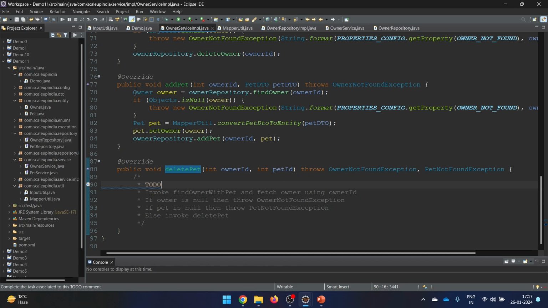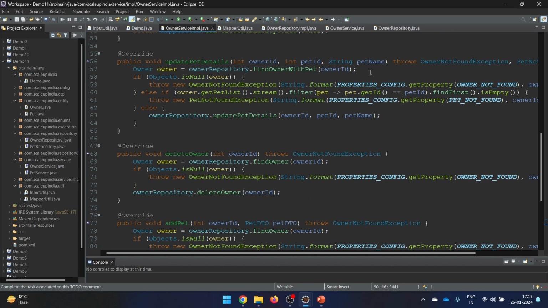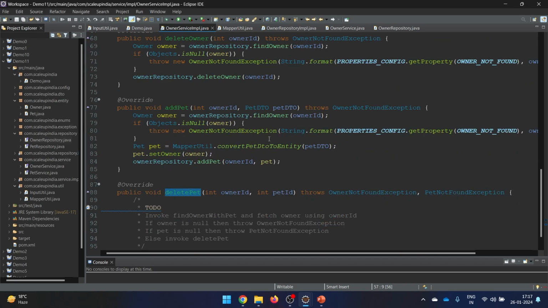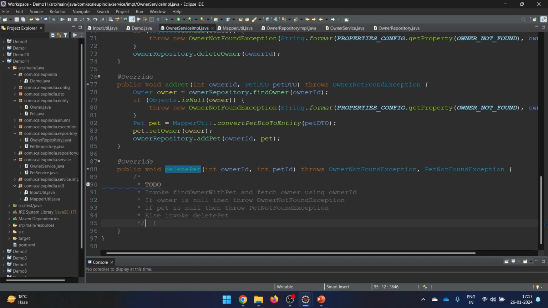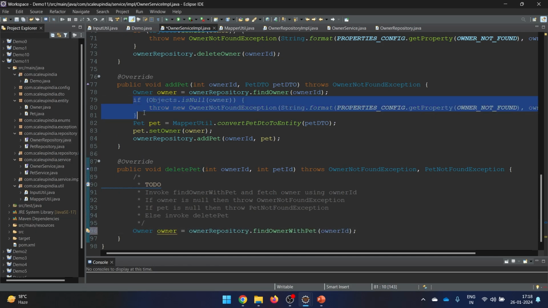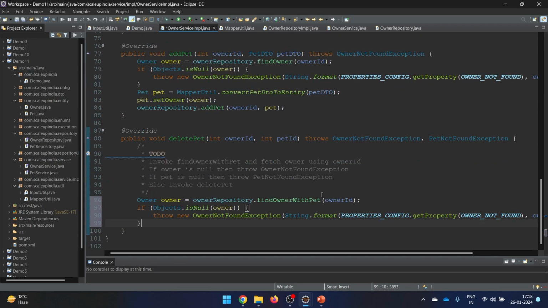So for this, first of all, we are having the owner ID. With the help of owner ID, we will check whether the owner exists or not. And for this, let me copy this particular one. So here let's check whether the owner exists or not. So this will provide, and if owner is null, then throw the exception. So yeah, we are throwing the exception if owner is null here.